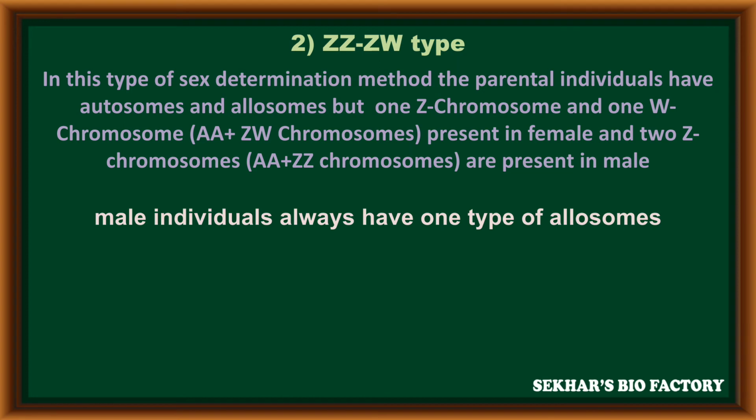In this, male individuals always have only one type of allosome, ZZ chromosomes. Examples for this method: birds, reptiles, fish and silkworm.